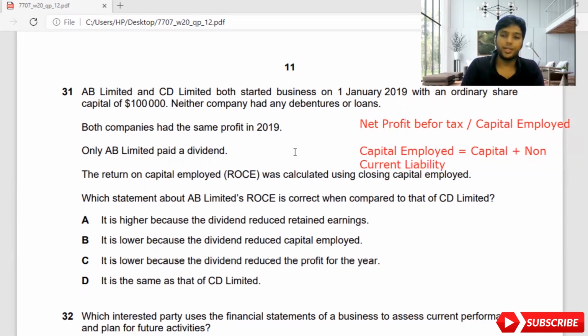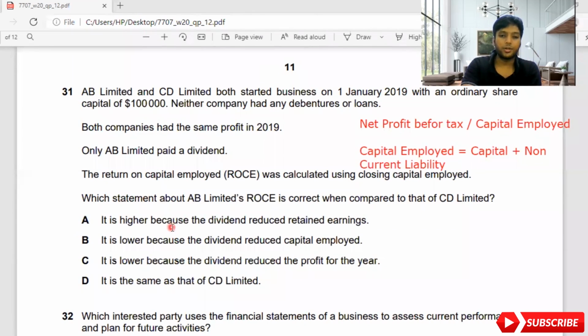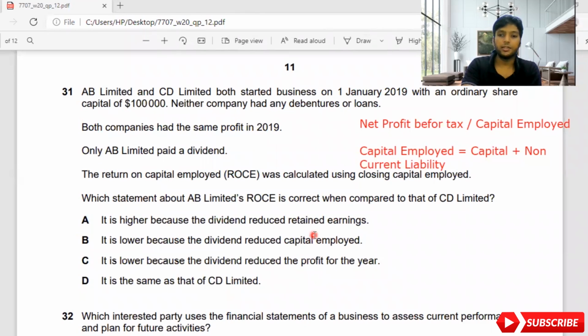Now here, AB is paying a dividend, whereas CD Limited is not paying a dividend. What would happen to AB Limited when comparing the ROCE? That's the question. Which statement about AB Limited's ROCE is correct when compared to CD Limited? It is high because the dividend reduced retained earnings. Why are they saying that it is high? Because the dividend reduced retained earnings.